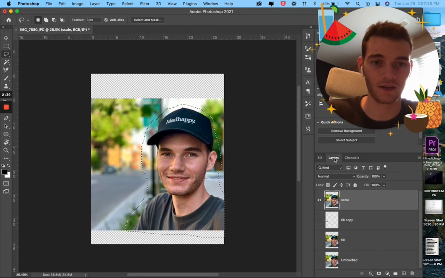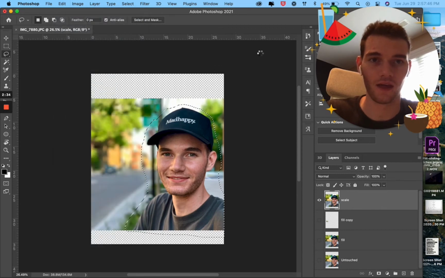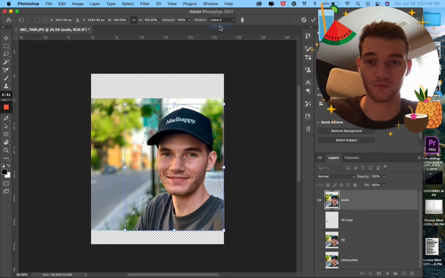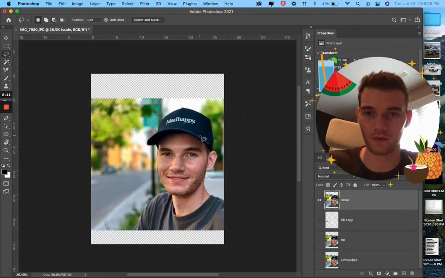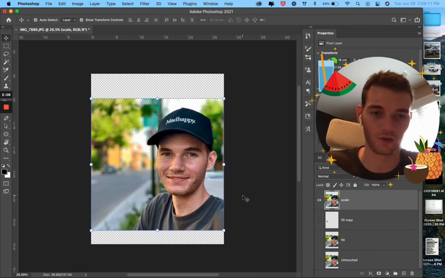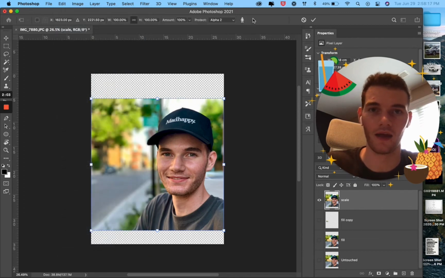So when you go back to layers and you go back to edit and you go back to content aware scale, then you can choose alpha 2, your updated version. You can see how it changes from alpha 1 to alpha 2. So alpha 2 is bigger, but we want to get rid of our selection there. Okay. Oops, what's going on here? Oh, this is in the way. It's all good. And then Command D will get rid of our selection, and then we can go back to V to get to our cursor. So go back, edit, content aware scale, and click on our alpha 2 because that's our new and updated size.